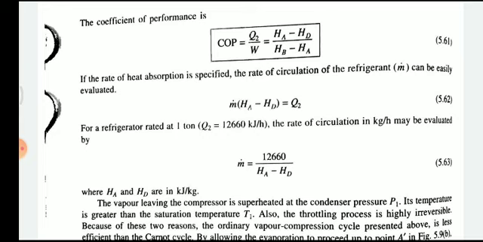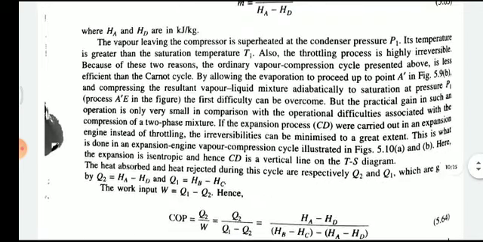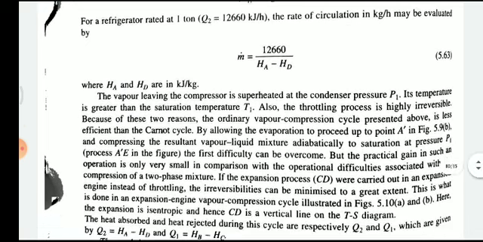So the circulation of refrigerant is 12,660 divided by HA minus HD, that is Q2 by HA minus HD, where Q2 is 12660. Then the remaining equation is 5.63, where HA and HD are in kilojoule per kg.